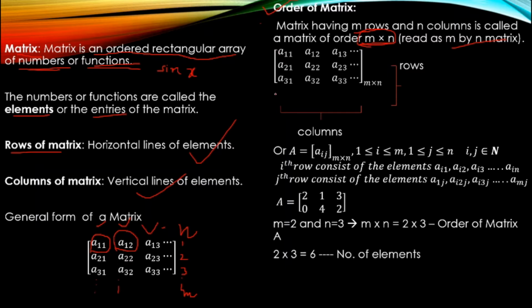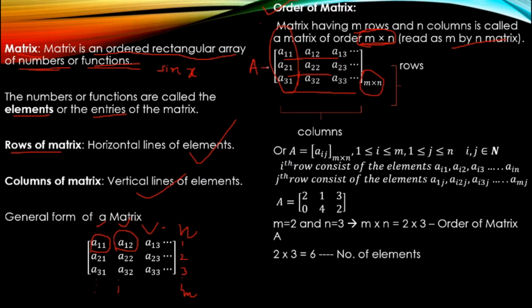So this is the general form, and along with it the order is written over here. Horizontal lines are rows and vertical ones are columns in the matrix. One more thing: your matrix is always represented by a capital letter.